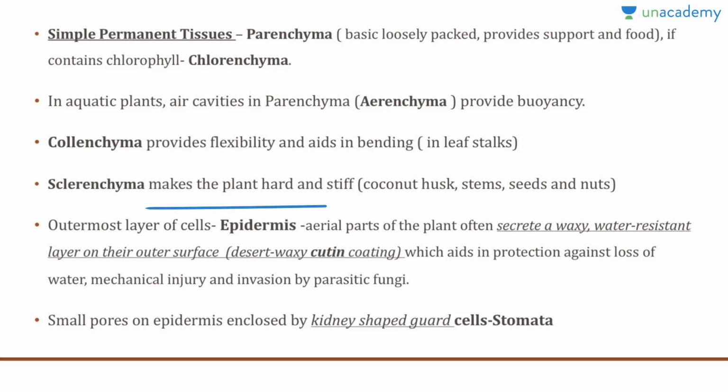They are present in the stems and seeds of nuts. Now, these sclerenchyma cells are basically long and narrow, and they are thickened due to the presence of a substance which acts as a cement, known as lignin. These tissues provide strength to the plant parts.